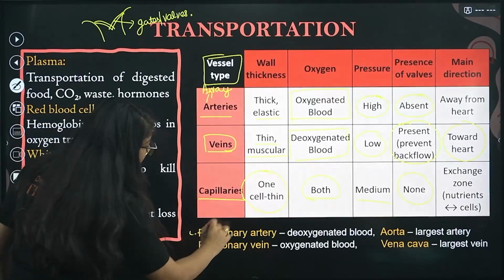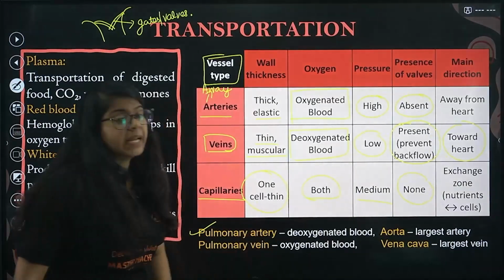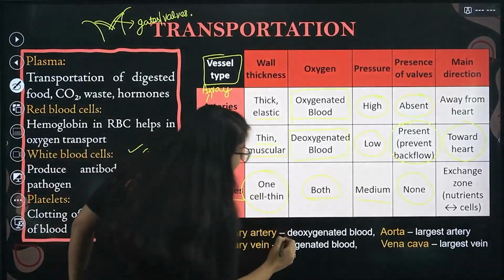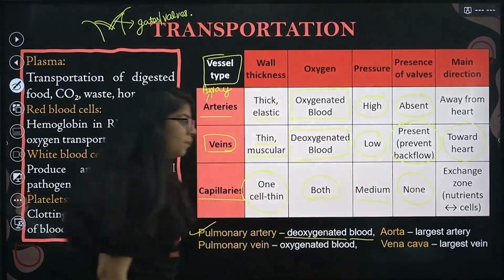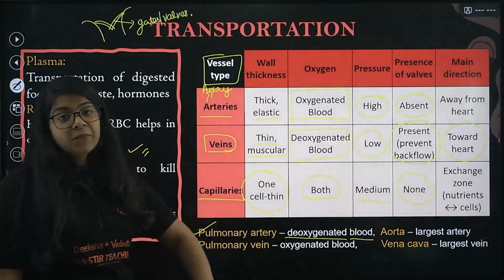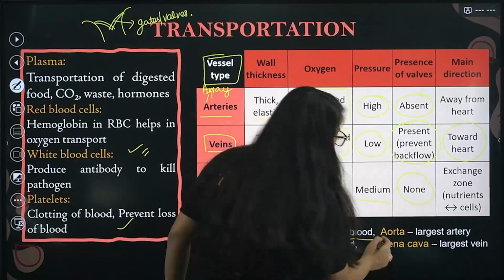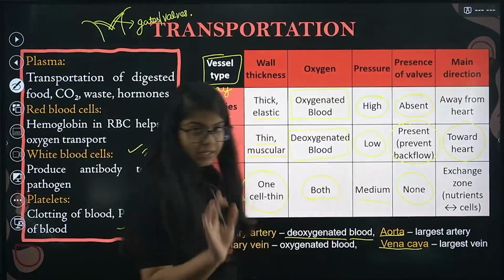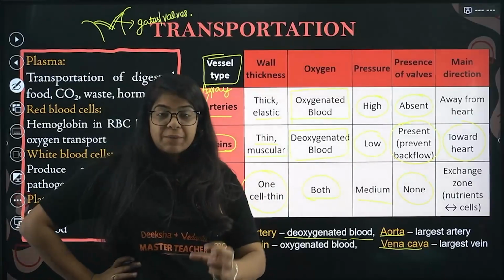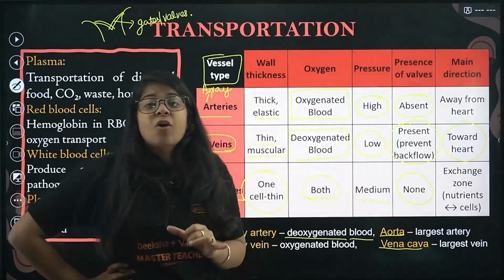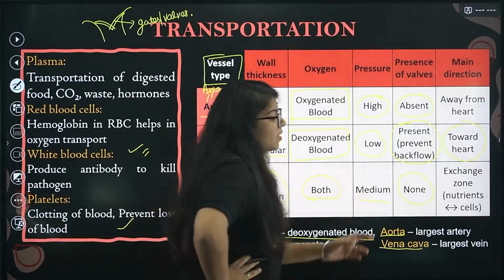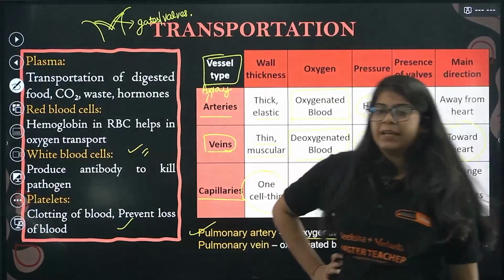Now, normally arteries have oxygenated blood and veins have deoxygenated blood. But there is one artery, that is the pulmonary artery. Just near the heart, there is an artery called the pulmonary artery that carries deoxygenated blood. Then the pulmonary vein carries oxygenated blood. Then we have the aorta and vena cava. We'll study about that, but for now, just understand that the aorta is your largest artery. It is the biggest artery of your body and it's present on your heart, right? And the vena cava is your largest vein.